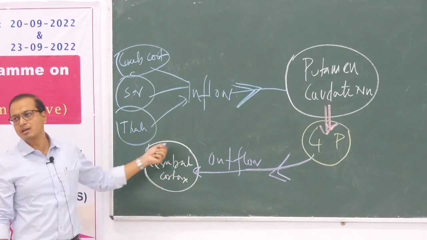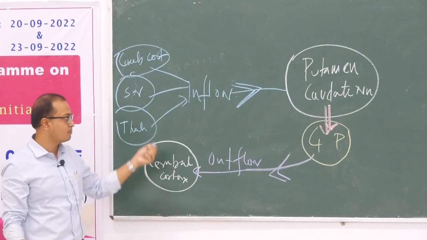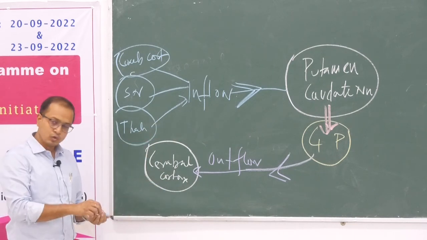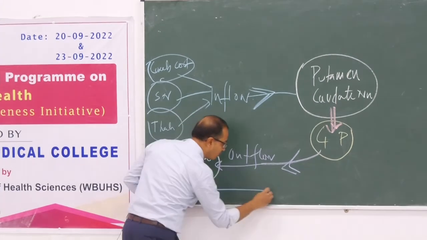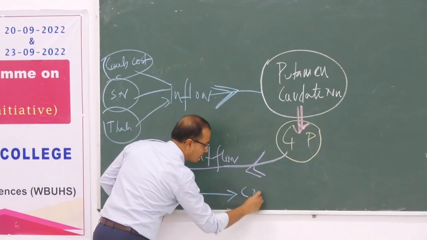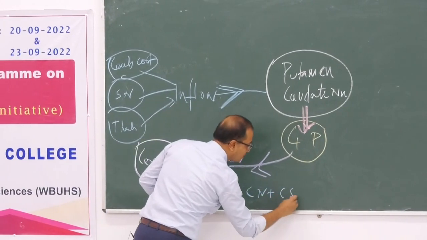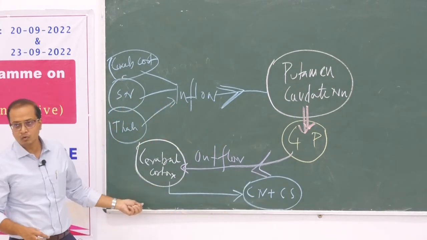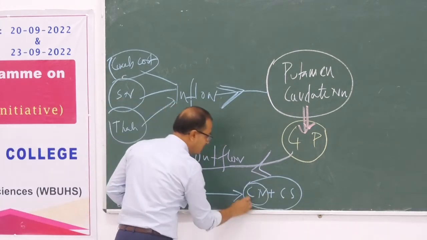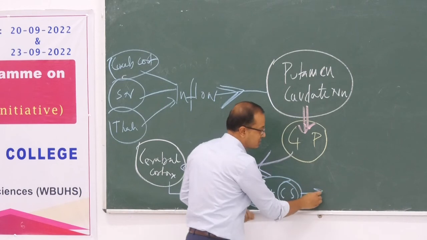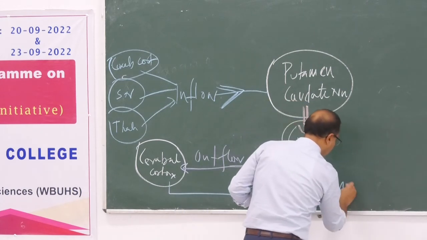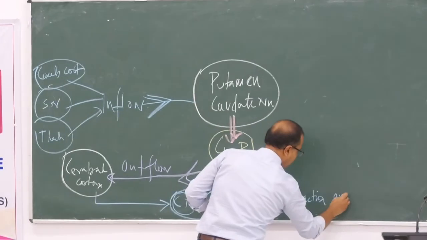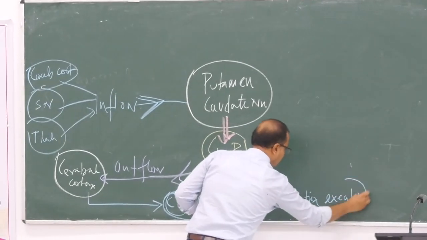This refined information, which the brain perceives through the cerebral cortex, is relayed through the corticonuclear fibers plus corticospinal fibers from the brain motor centers to the nuclei system and the spinal cord system, and the motor action is executed.